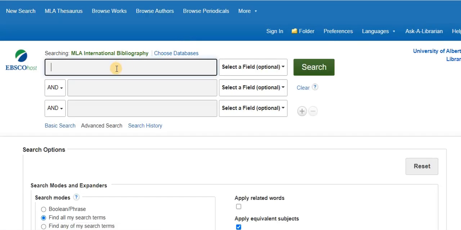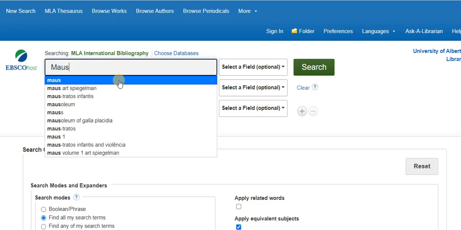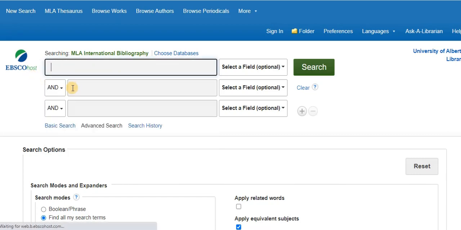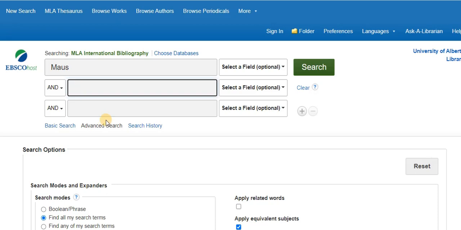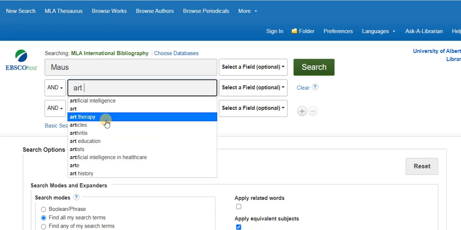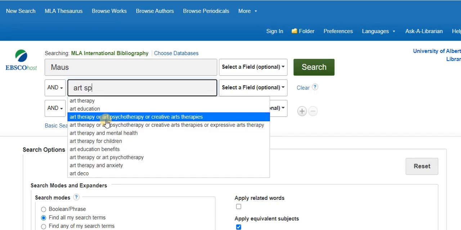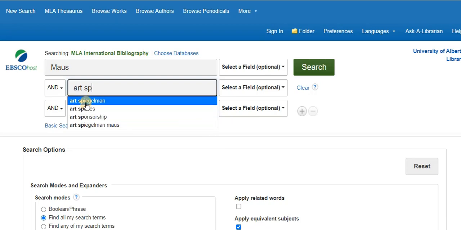So we'll open that up, and I'm going to do a search on Maus, and then rather than adding Art Spiegelman there, we will add his name down here. We want to make sure we spell things right.